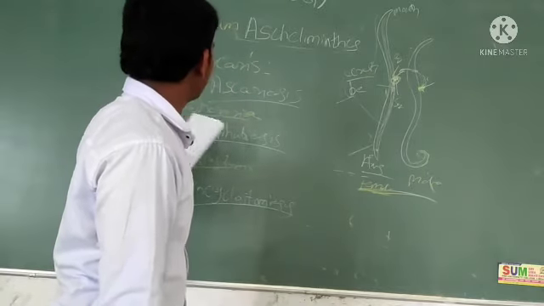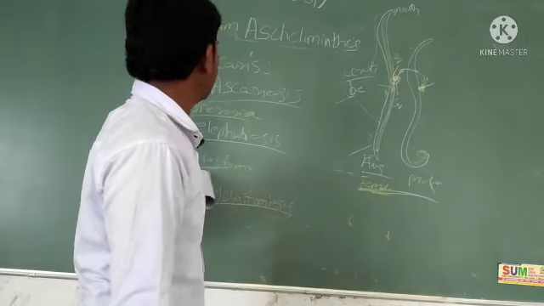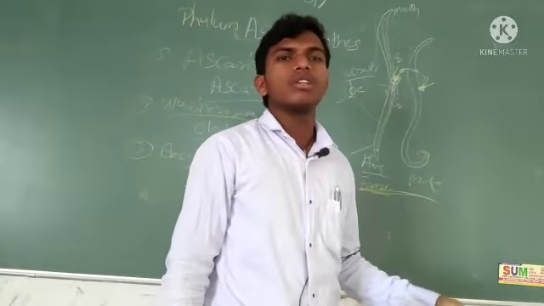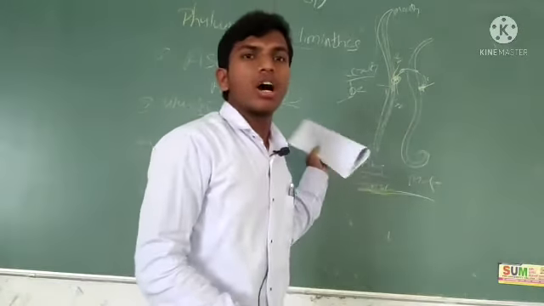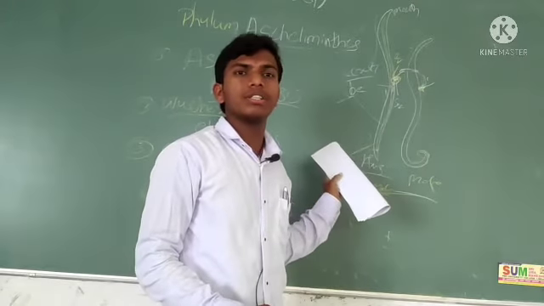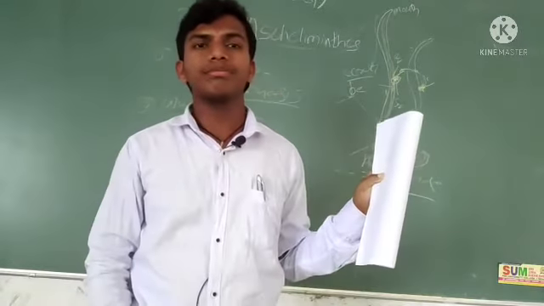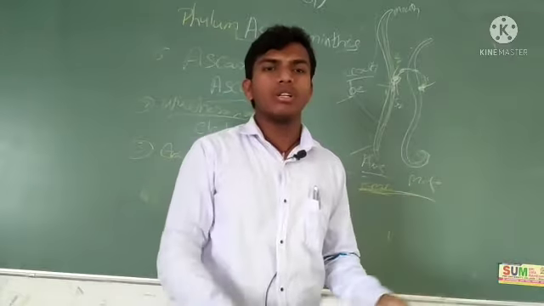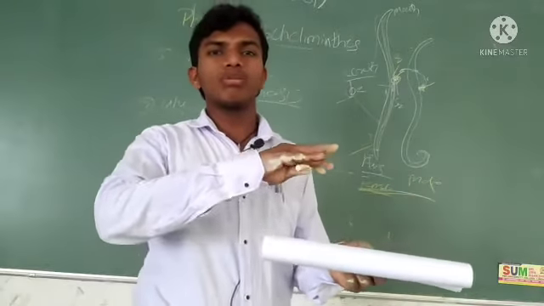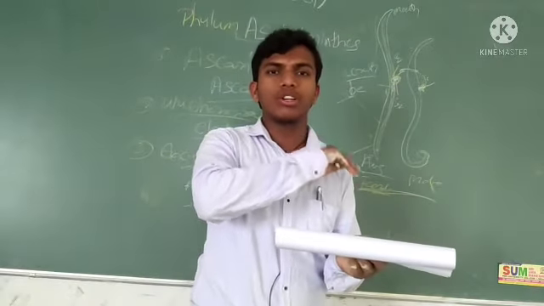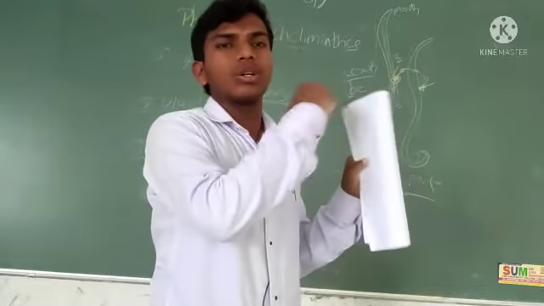Okay, what we discussed today, these are the examples for Ascahelminthes: Ascaris, Wuchereria, Ancylostoma. First, this possesses the organ system level of organization, bilateral symmetry, right? Why is it called roundworm? If you cut the body in cross section, it looks circular in shape.